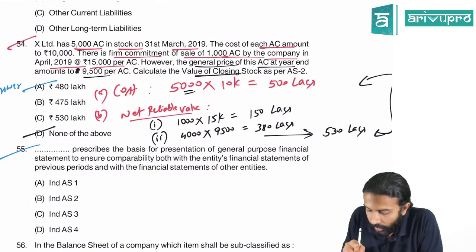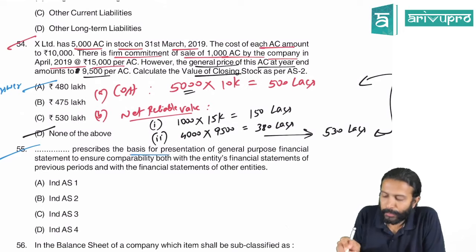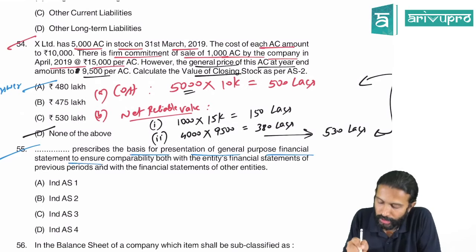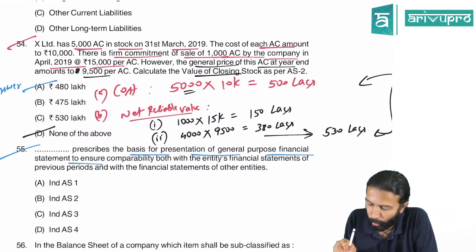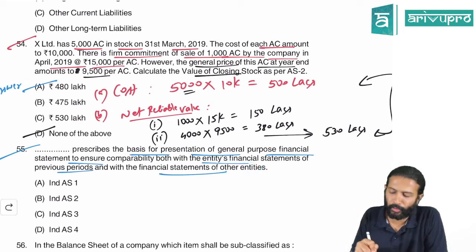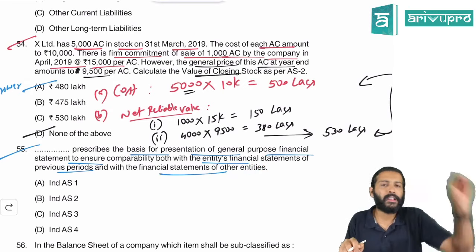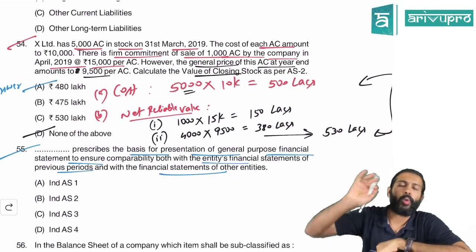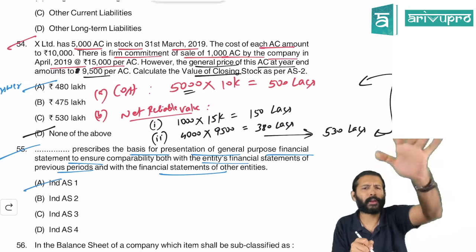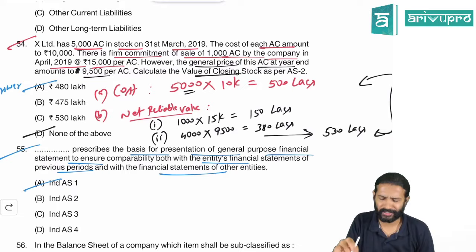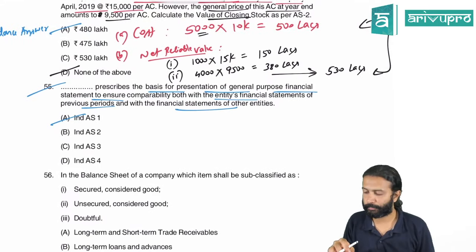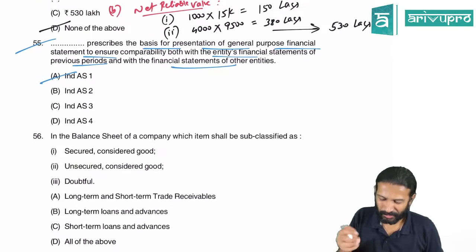Done. Next. Dash prescribes the basis of presentation of general purpose financial statements to ensure comparability both with the entity's financial statements of previous periods and with the financial statements of other entities. Ind AS 1 talks about how you should prepare financial statements. No, Ind AS 1 guides. So this is the answer. Ind AS 1 is the right answer.